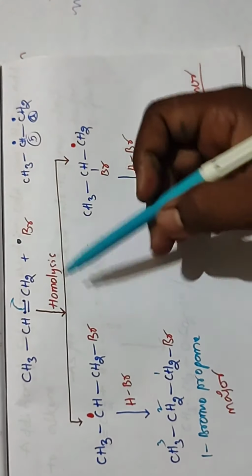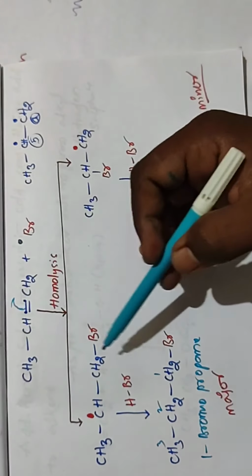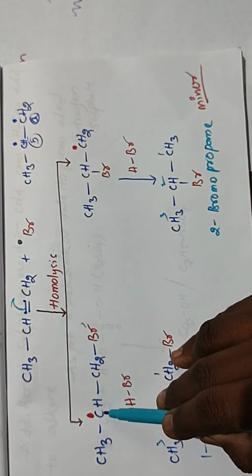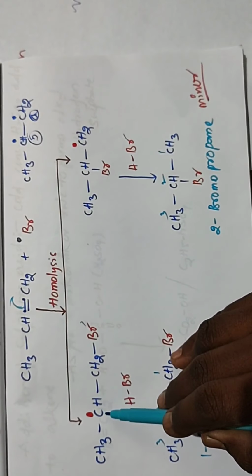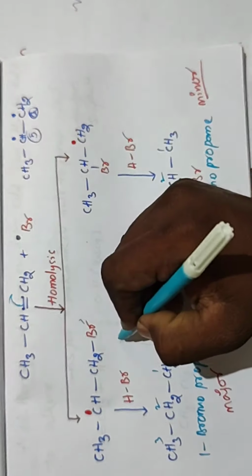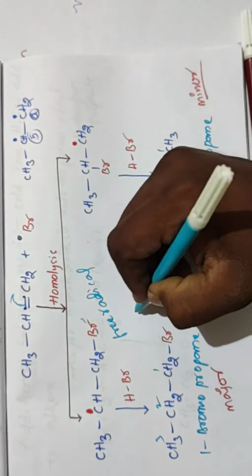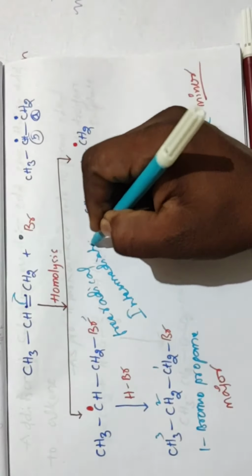Because you observe that from the reactant to the product formation, an intermediate appears. Which type of intermediate is this?